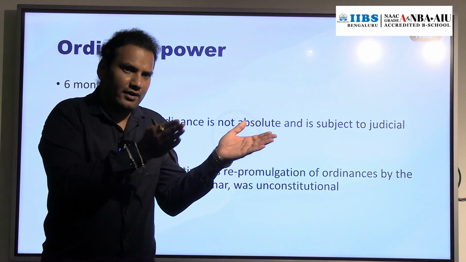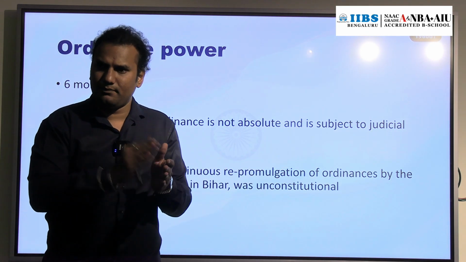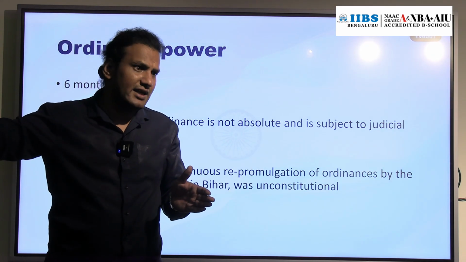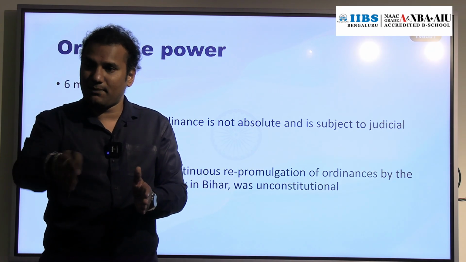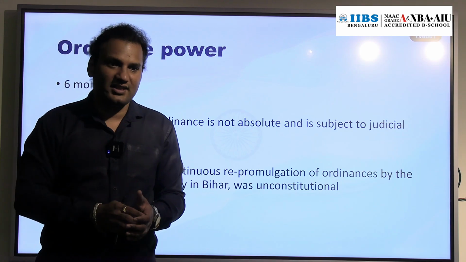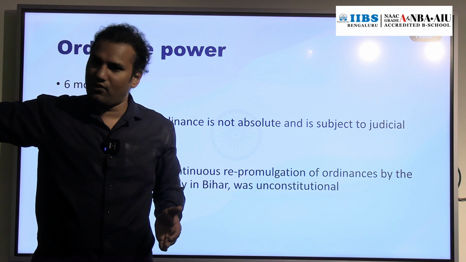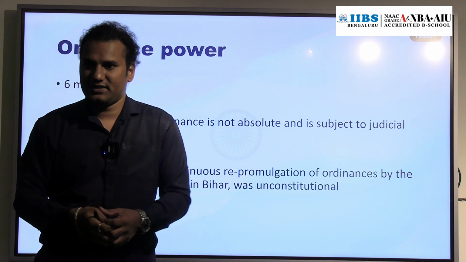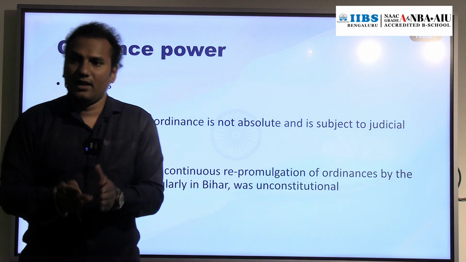Take an example. In the month of January, the President has issued an ordinance. So the validity of that ordinance is till 30th June. But Parliament has started the session in the month of February and rejected the ordinance. So will the validity of the ordinance be till 30th June? No, because it is rejected by the Parliament. Now you understood?